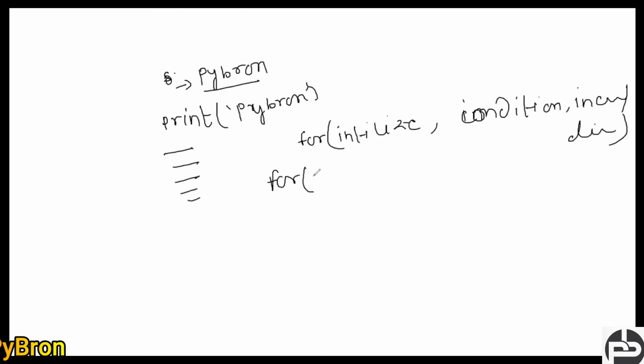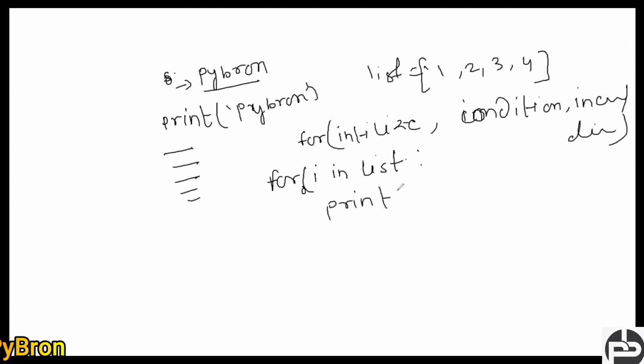So for, you can define one variable, and you can define any iterator like a range function, list, anything. And what is going to happen? Suppose I define a list here, and inside the list 1, 2, 3, 4. These are different kinds of values, I must say. Suppose I would like to print i.